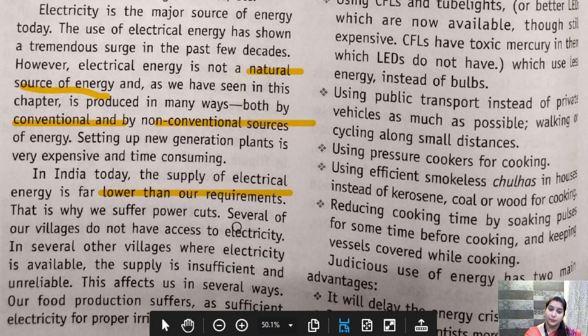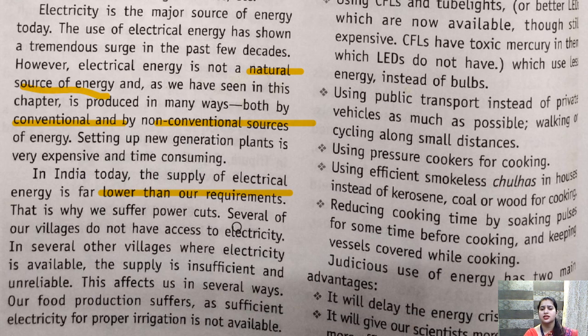Even in Banaras, if you ask your mother or any elder at home, 5 to 6 years ago the same condition was there, because now you are getting almost 24 hours electricity.